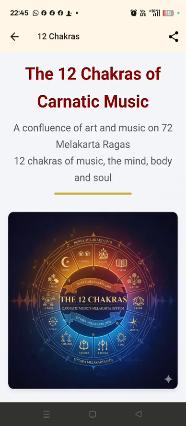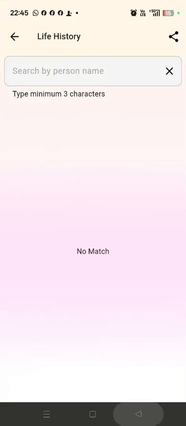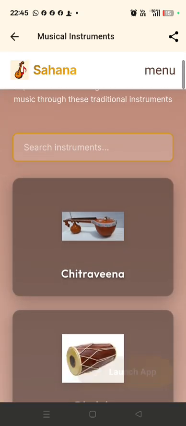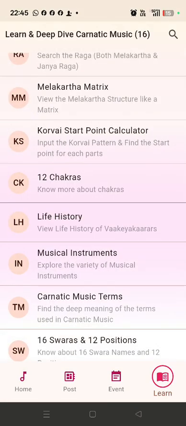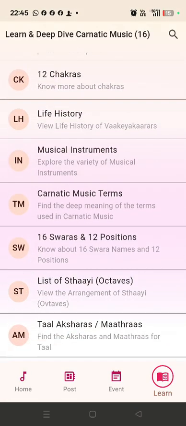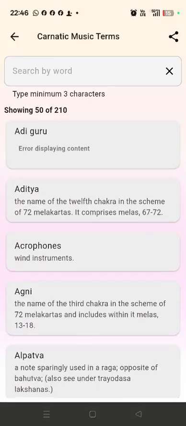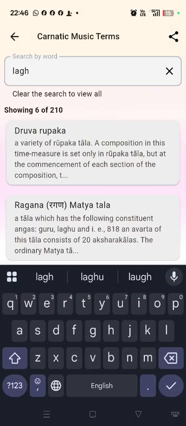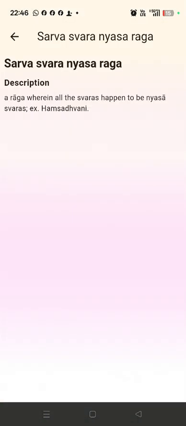Here, how the chakra structure is arranged is actually shown. And the life history of the composers and some details about musical instruments. Some more detail is to be put, but we have given up to 40 instruments. Next, there are Carnatic music terms. There are a lot of terms, and we can click a particular term to see the details about that.